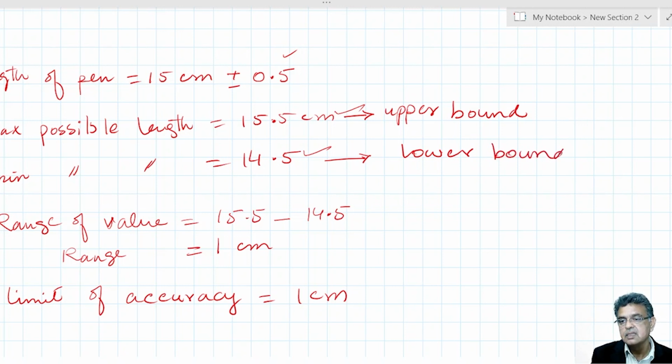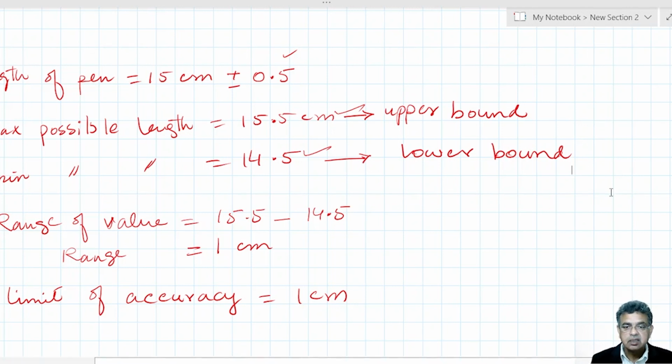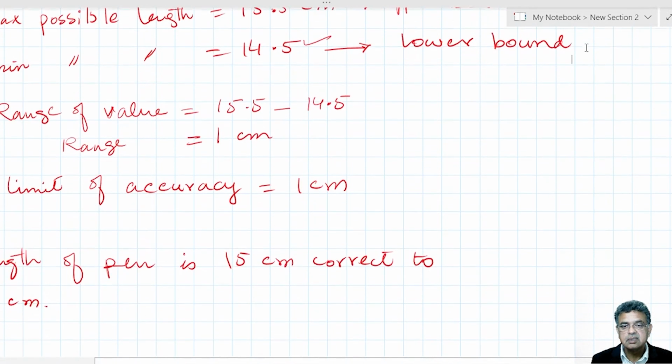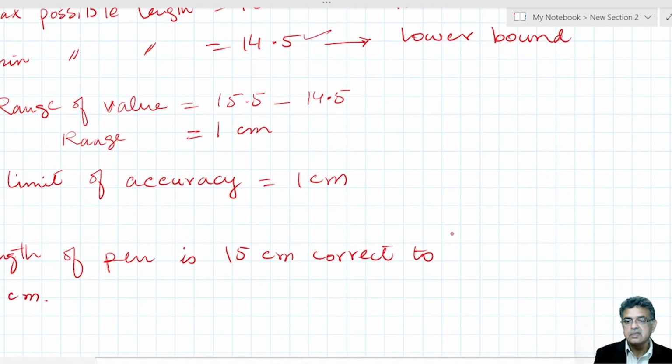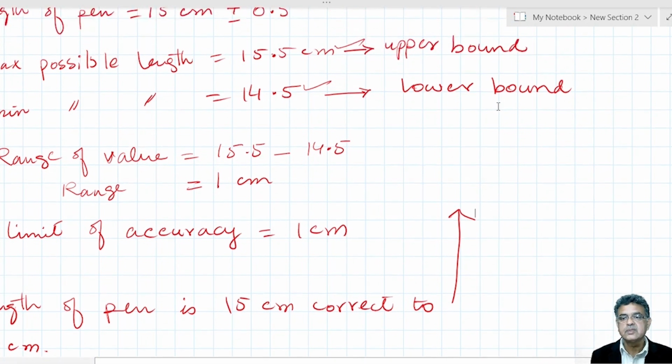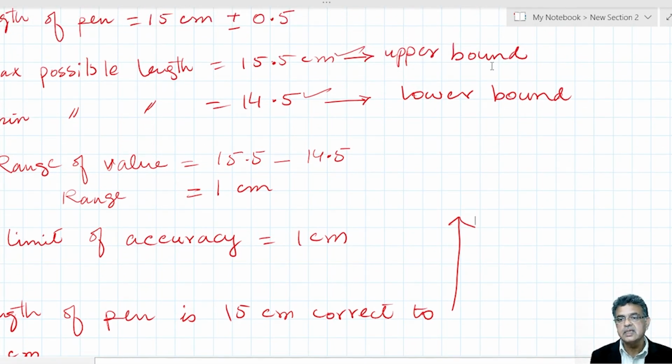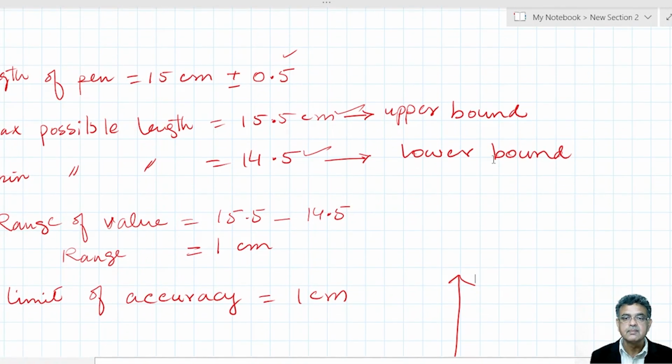Bound means the value is not beyond these two numbers. So this is the way if we consider the same problem in reverse order, and then you can understand what we mean by limits of accuracy, upper bound and lower bound.